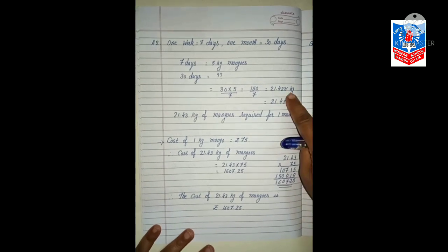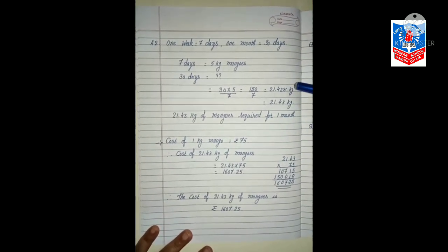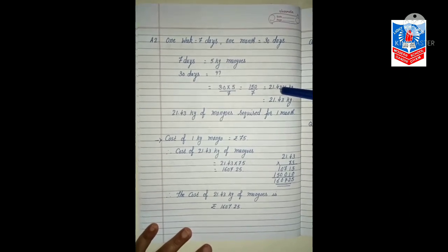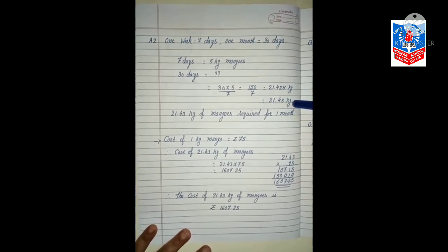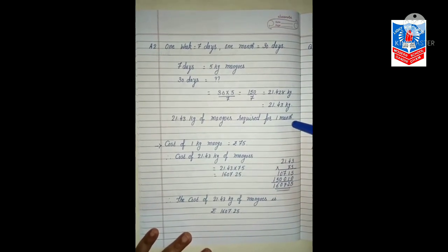21.428 kg. Here it is 2, so we will round off 2 to 2, here it is 8, so we will round off 8 to 3. That is 21.43 kg of mangoes required for 1 month.